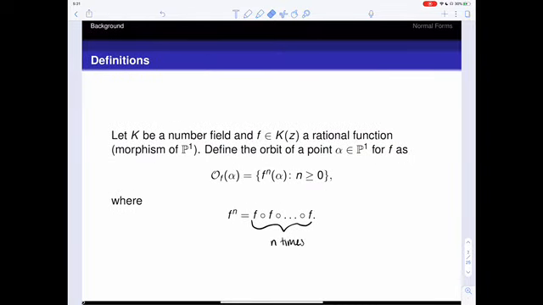So let's start with some definitions. We're going to let k be a number field and f be a rational function with coefficients in k. We're going to define the orbit of a point to be the image under iteration of f, so all the forward iterates of f. Here we use the notation F^n to be f composed with itself n times.